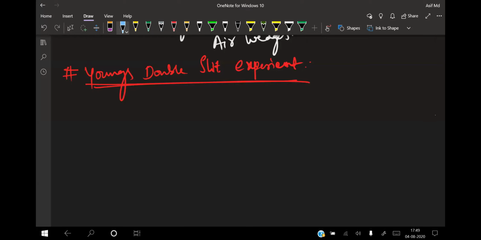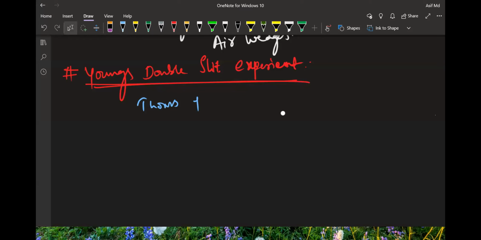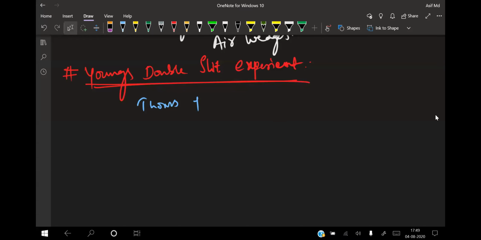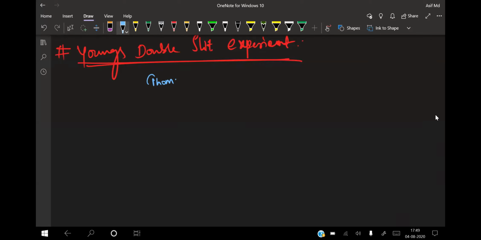Young is the scientist's name, beta. Thomas Young, for the first time, demonstrated the interference effect of light.